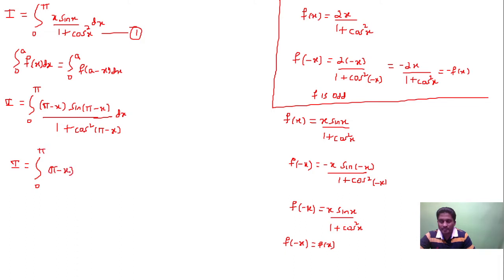Sine of pi minus x will be equal to sine x. 180 minus theta is in the second quadrant where cos is negative, but when you square it becomes positive. So this is cos square x dx. So I is equal to integration. Pi is a constant, I take outside.